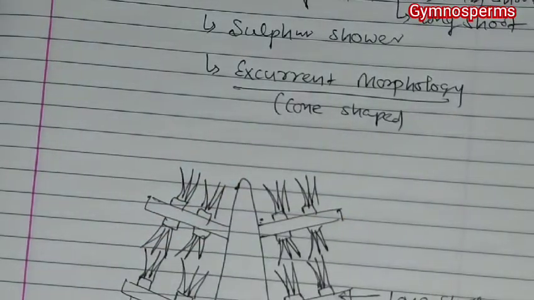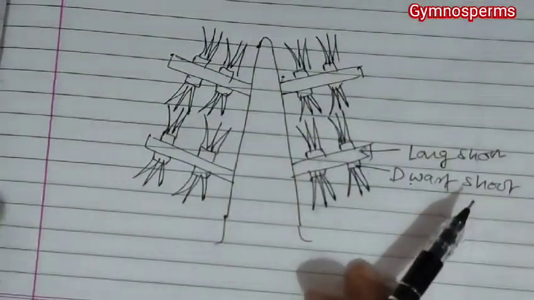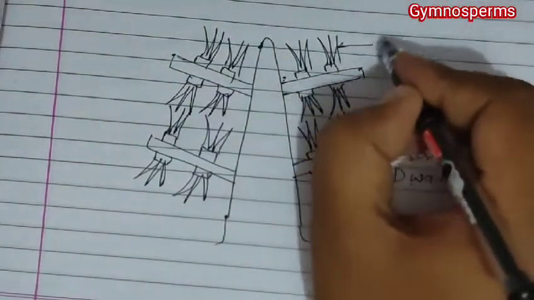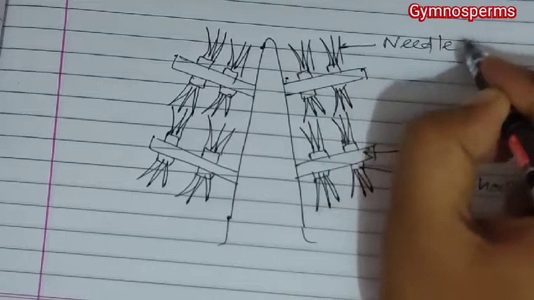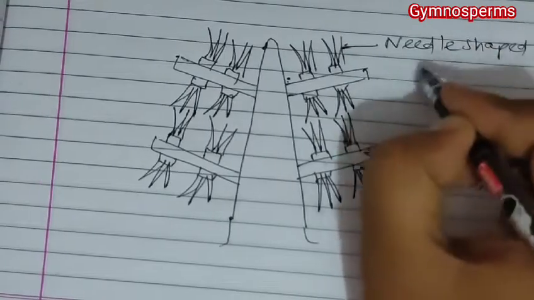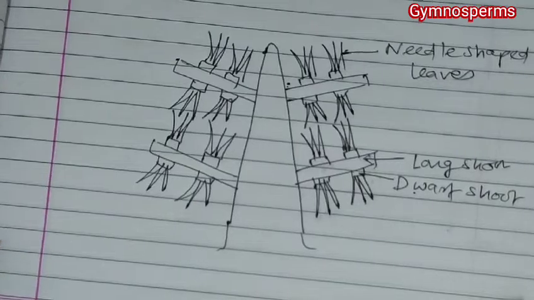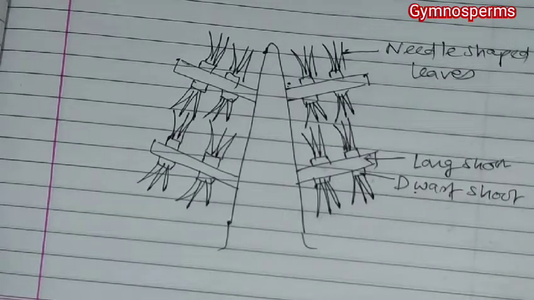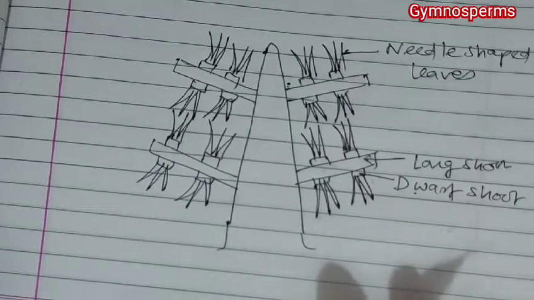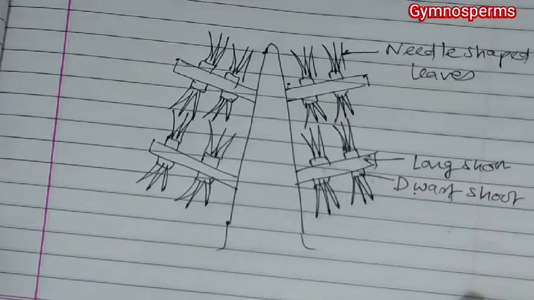So they have long shoot and dwarf shoot, and with them they have needle-shaped leaves.